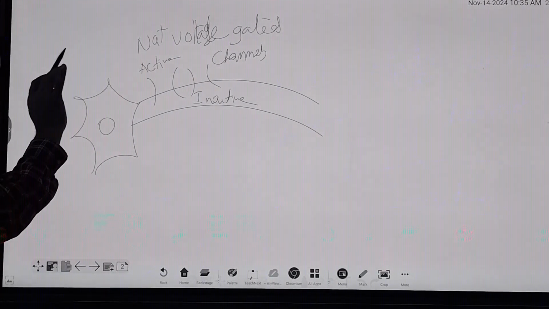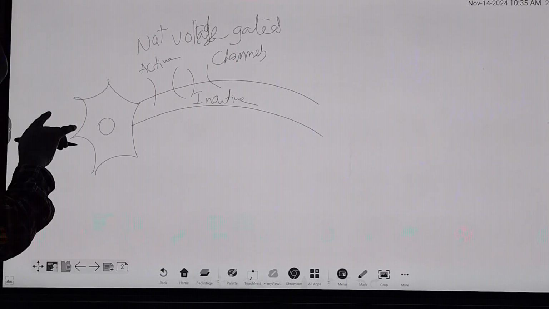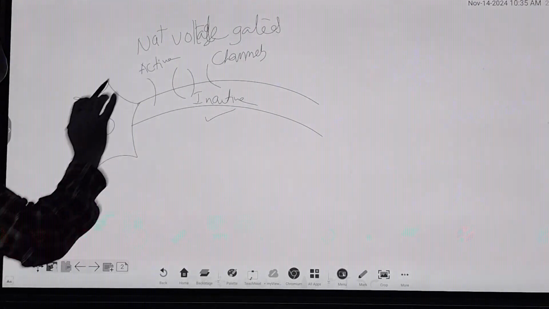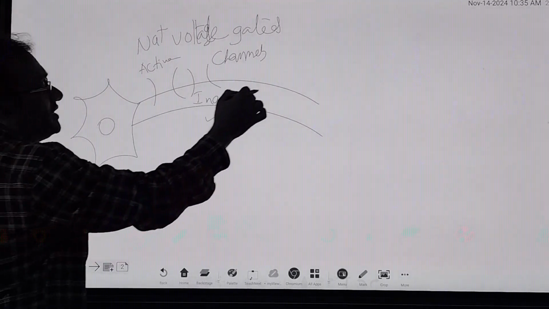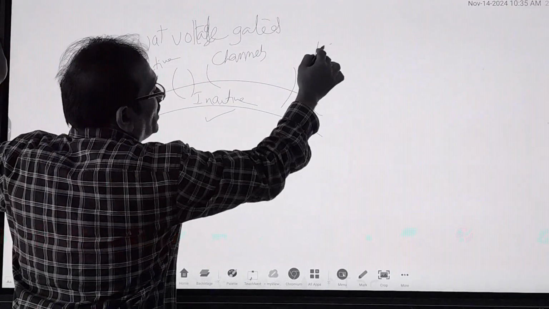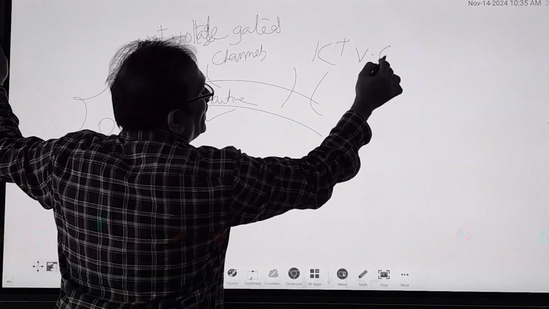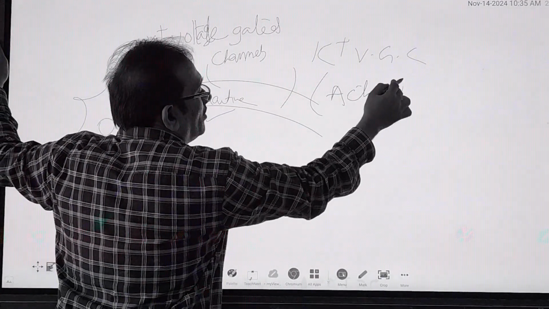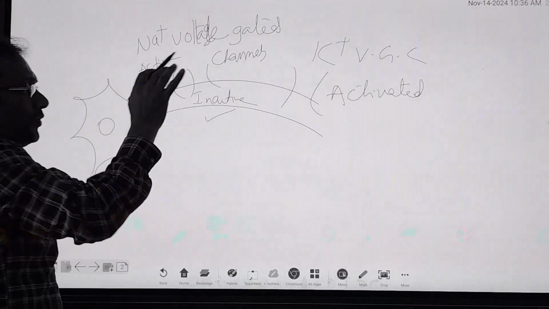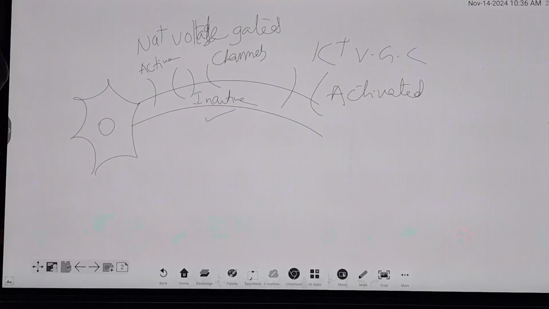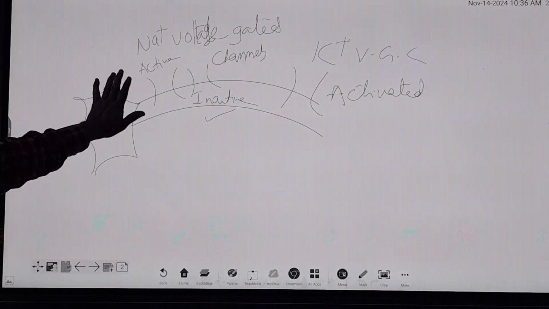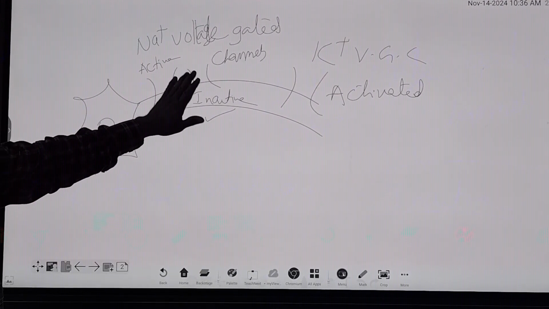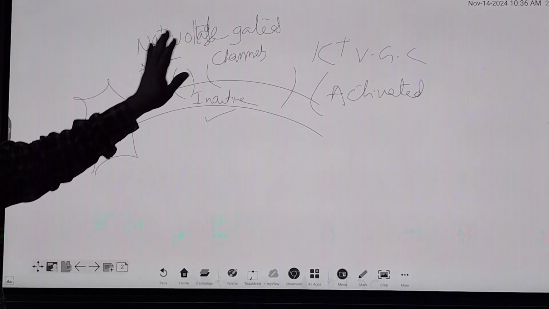So in the sodium voltage gated channels, active sodium voltage gated channels and inactive sodium voltage gated channels both are present, whereas in the potassium, only activated potassium voltage gated channels are present. So in the sodium there are two types: one is active voltage gated channels and the second one is inactive sodium voltage gated channels.